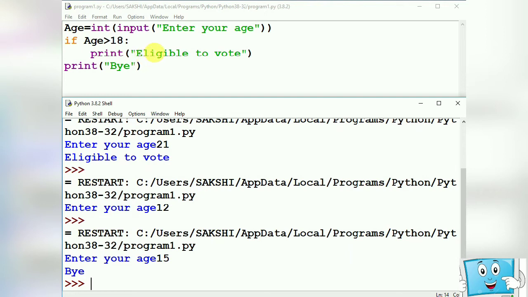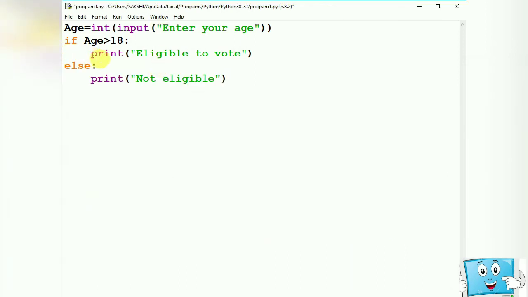Now let us do this program with if else. Here we have specified a statement in the else part that if the age is not greater than 18, then else part will be executed, not eligible. Let us check it now. It says enter your age. Let us enter some value.